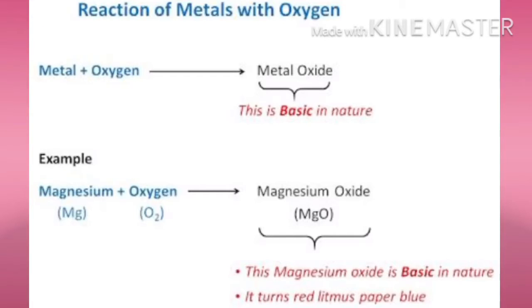The first chemical property of metal is reaction with oxygen. When a metal reacts with oxygen, it forms a metallic oxide, and this metallic oxide is basic in nature. For example, magnesium. Magnesium is a metal. When magnesium ribbon reacts with oxygen, it forms magnesium oxide, and this magnesium oxide is basic in nature, and it turns red litmus paper blue. Now you can watch the video related to this property.